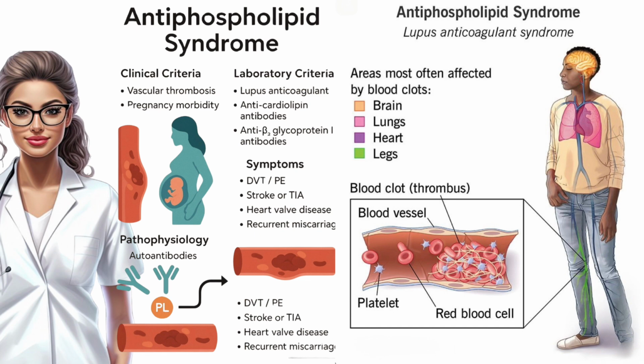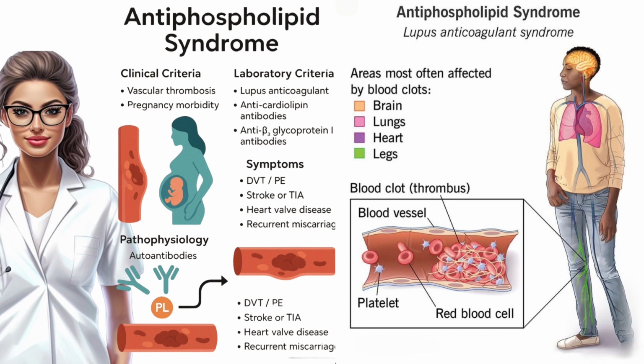Definition and diagnostic framework. Let's understand this step by step. APS is defined by 2 things: clinical evidence of thrombosis or pregnancy morbidity, and persistent antiphospholipid antibodies detected on blood tests. According to the revised Sydney criteria, we need at least 1 clinical and 1 laboratory criterion confirmed on 2 occasions, 12 weeks apart. The 3 key tests are: